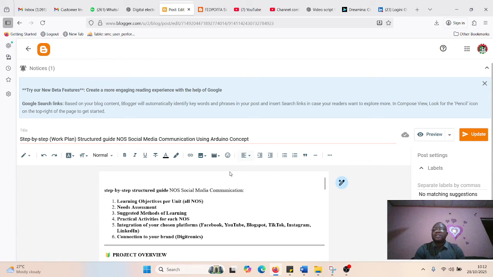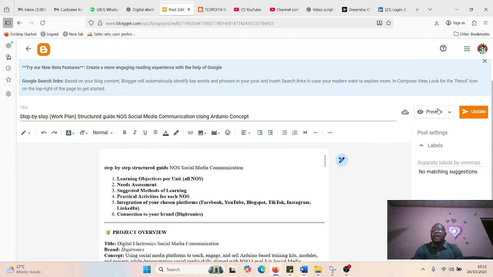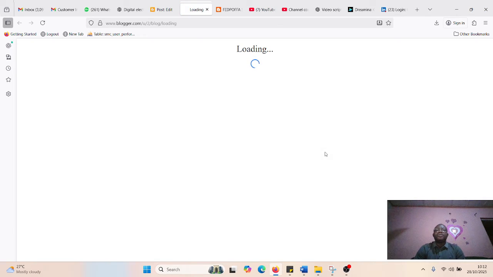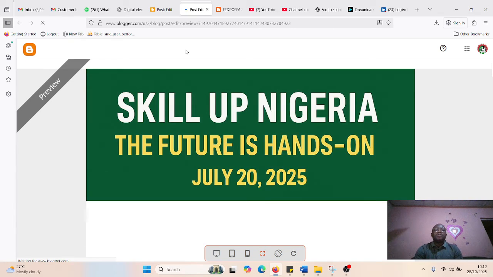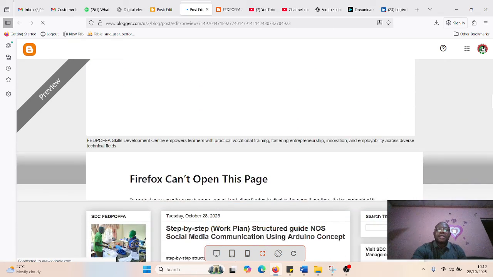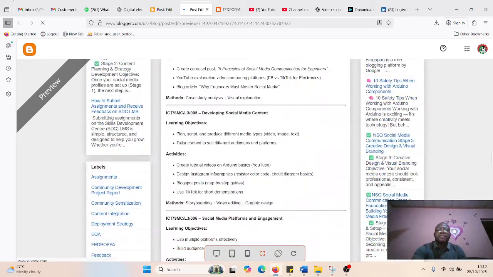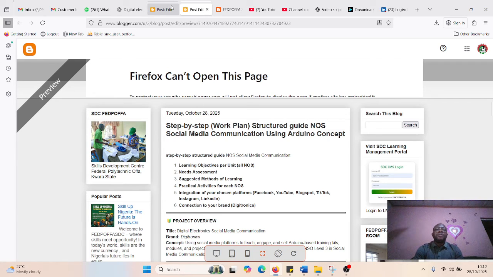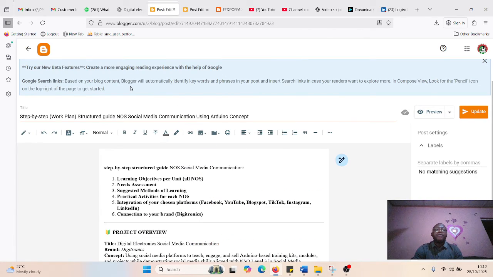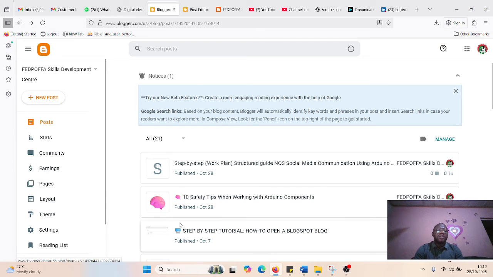Then the settings is now changed. I can preview it, how it will look on the page. Preview it, it will load on another page, so that this is the way it will look. But nevertheless, just publish it after that. Then this is the work plan preview. So once that is done, go to the bottom of this page. Go to the bottom and post your URL there.